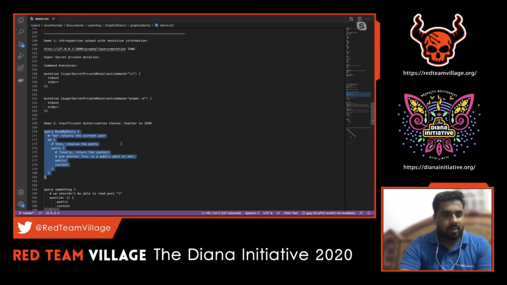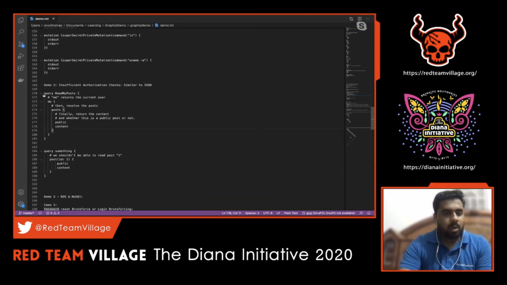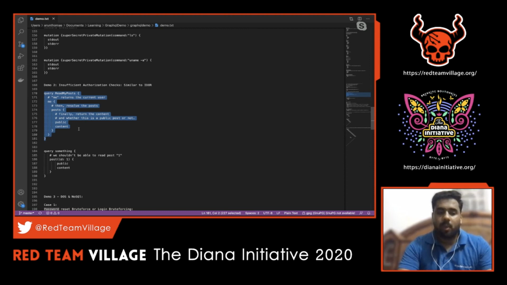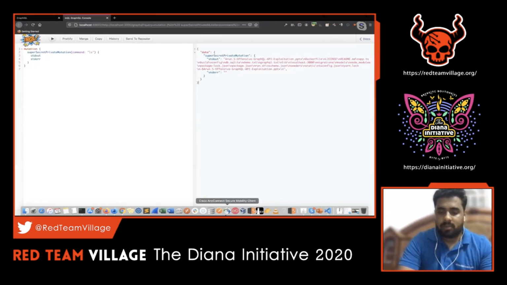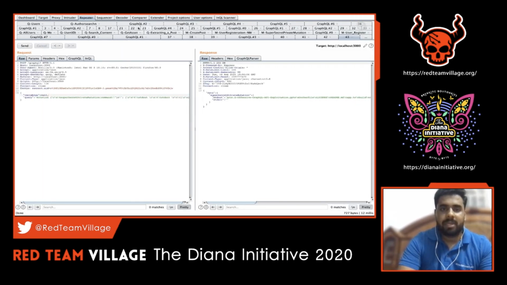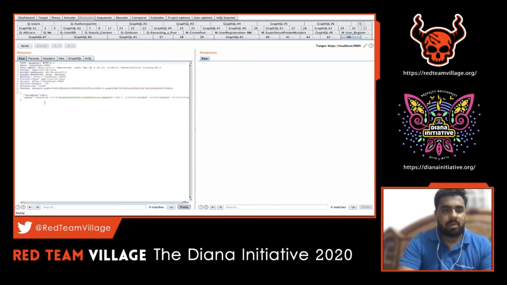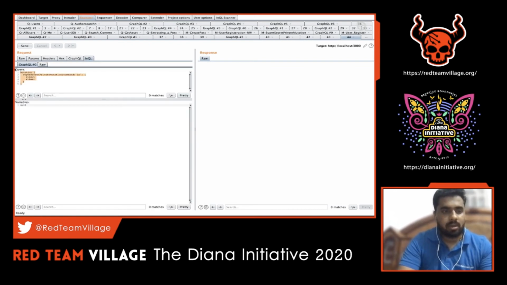Let's see what I have here. What I did is that there are a lot of queries already there in the vulnerable application, right? So I just kept it handy to show the demo. So let's see, insufficient authorization check. This is one vulnerability which I've observed in the vulnerable application. We'll use the same request and we'll try to alter this particular request.